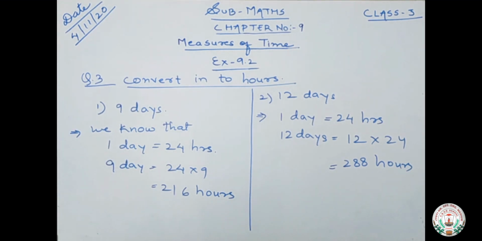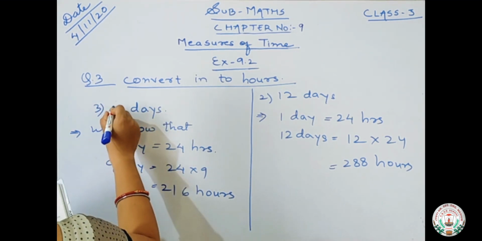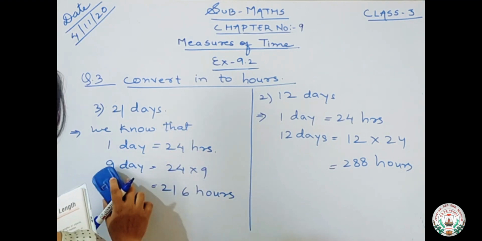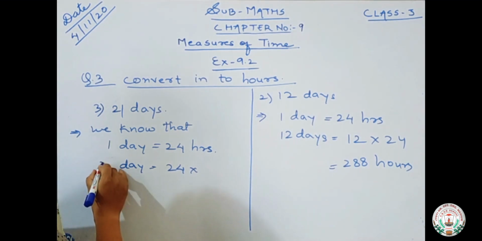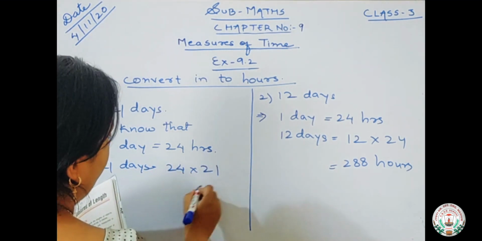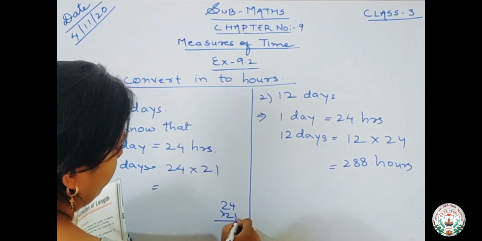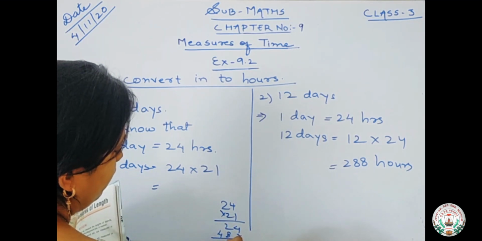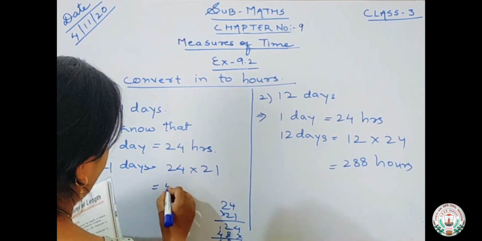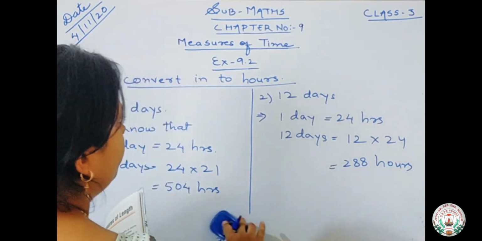So our next question is, third is 21 days. Number 3 is 21 days. Same, we know that 1 day is equals to 24 hours. So 21 days will be 24 into 21. We will multiply here in rough. 24 into 21. 1 4s are 4, 1 2s are 2, 2 4s are 8, 2 2s are 4. 504. So what is our answer? 504 hours. Okay.